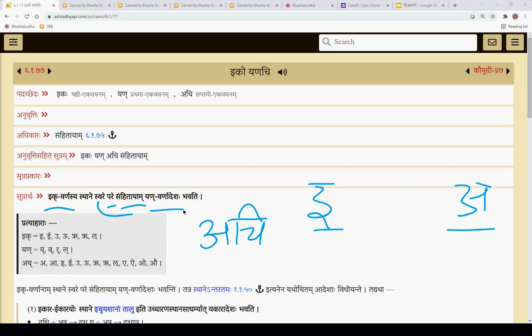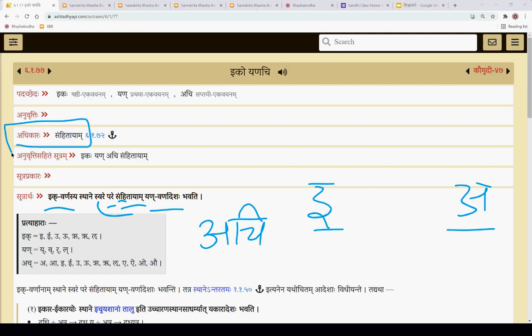But there must be samhita when the sandhi has to happen, so samhita is a constant factor. That is why this adhikara is given here. Adhikara means that it rules the entire sandhi chapter. All the sandhi rules come under this jurisdiction. Samhita is a must here.